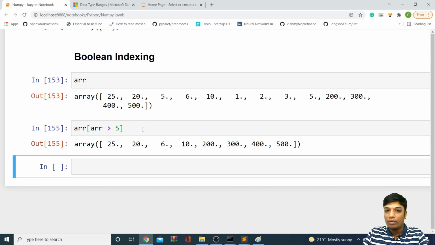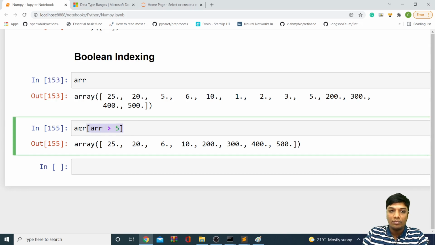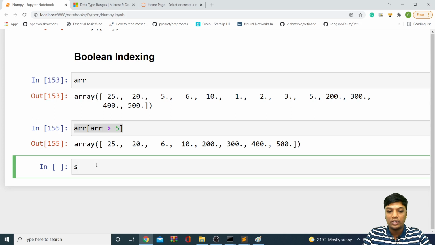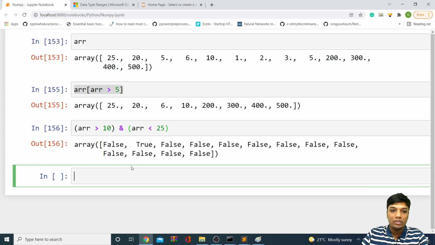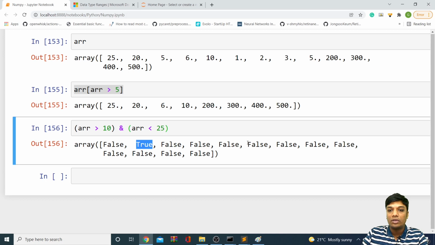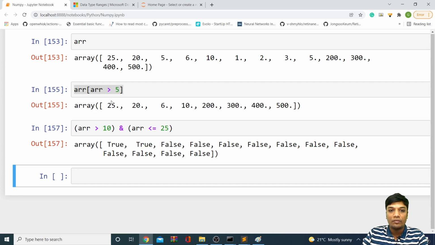In the same way, if I want to add multiple conditions, it works exactly the same way. For example, maybe I want elements which are greater than 10 and less than 25, so I can simply say AND. These brackets are very important, guys. If I don't mention these brackets, I'll automatically get an error. So wherever we have elements more than 10 and less than 25, we're getting true. Okay, let me make it less than or equal to. So you're getting two elements, 25 and 20, which are less than or equal to 25 and more than 10.